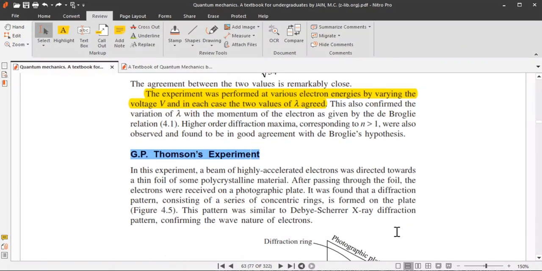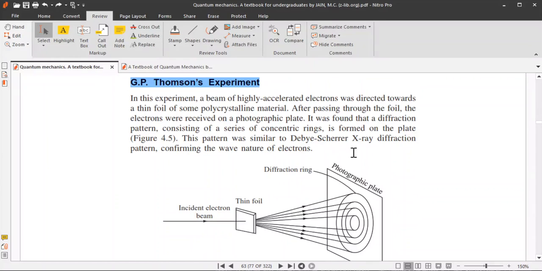Now I will discuss another experiment, that is G.P. Thomson's experiment. In this experiment, a beam of highly accelerated electrons was directed towards a thin foil of some polycrystalline material. This is the incident electron beam and this is the thin foil of polycrystalline material. Here the thin foil will also act as the grating. After passing through the foil, the electrons were received on a photographic plate.